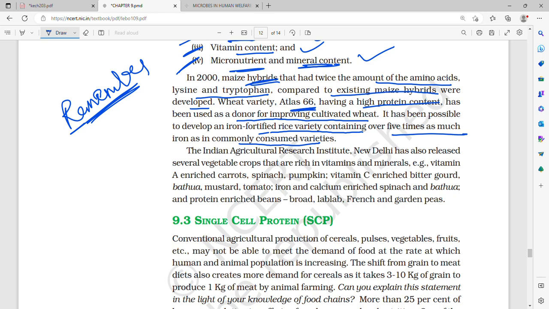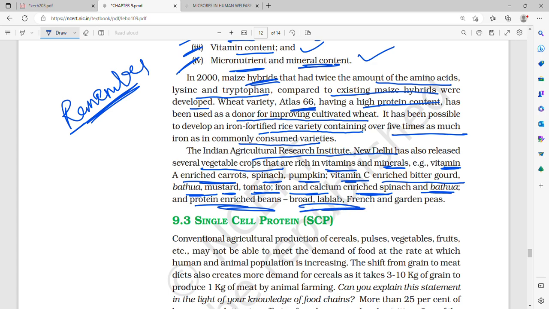The Indian Agricultural Research Institute of New Delhi has also released several vegetable crops which are rich in vitamins and minerals. Examples are vitamin A enriched carrot, spinach, pumpkin; vitamin C enriched bitter gourd, bathua, mustard, tomato; iron and calcium enriched spinach and bathua; protein enriched beans, broad, lab-lab, French and garden peas.